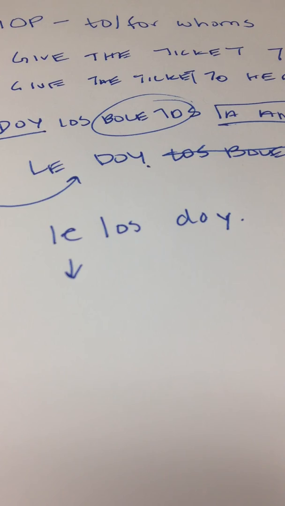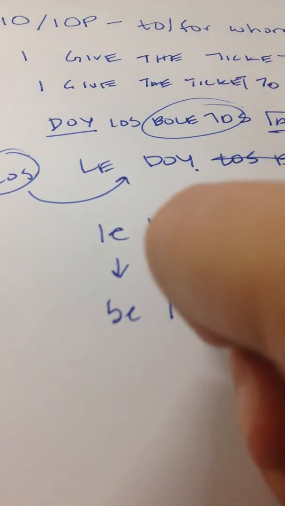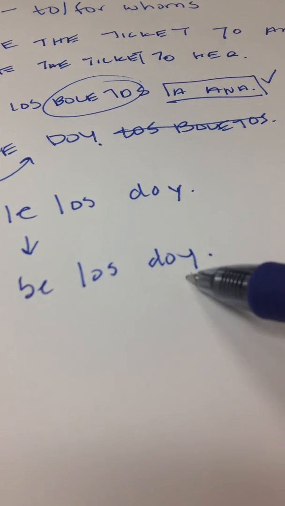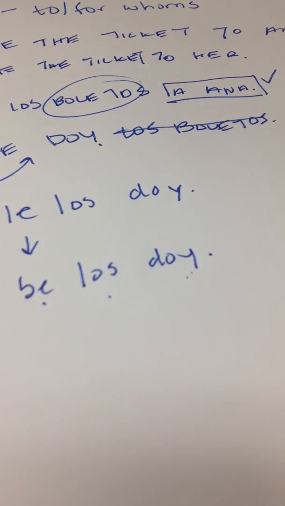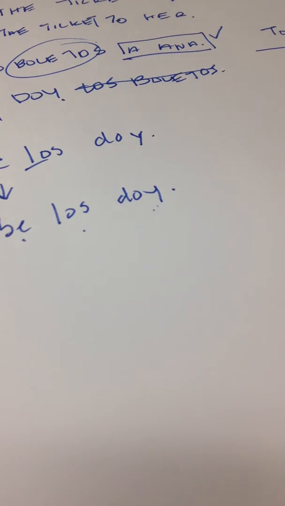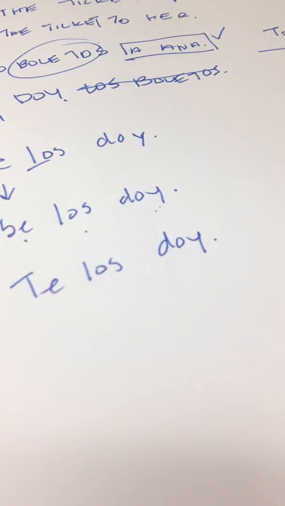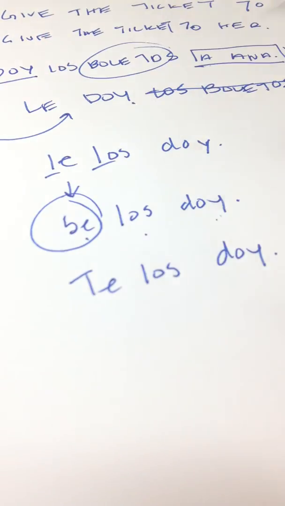Spanish speakers don't like saying L words right after another, so they have to put se los doy. And you're saying, I give them to her. That's only when you have two L's next to each other. So if you say, I give it to you, you just write te los doy. That's all you have to do. So it's only when there's two L's next to each other that you have to change it to a se.